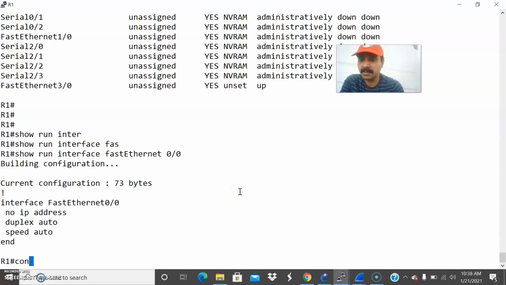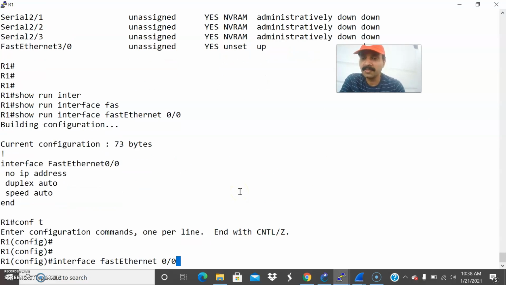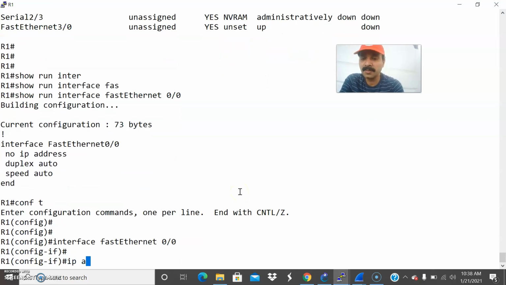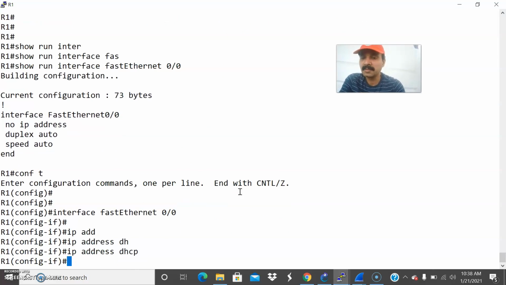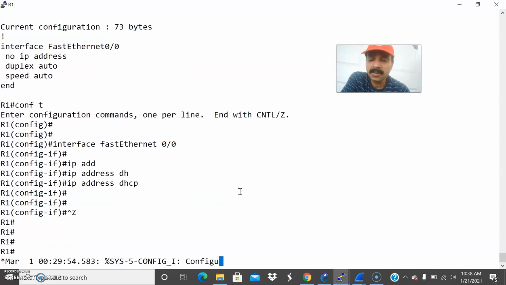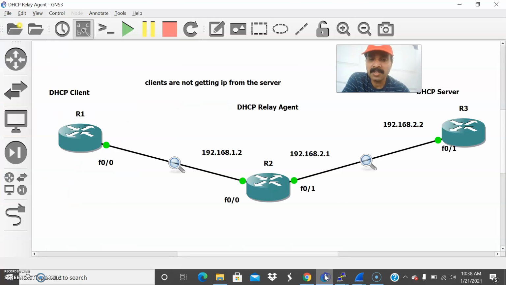So let us configure. Go to configuration mode. Interface FastEthernet 0/0, ip address dhcp. Right, we have configured the command. Now let us do one thing. Let us check the DHCP pool in R3. As R3 is a server, we have to configure the pool.